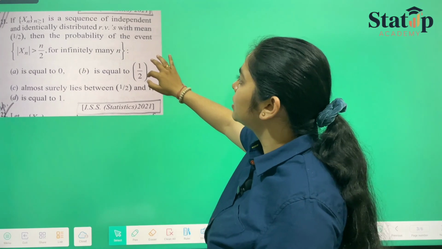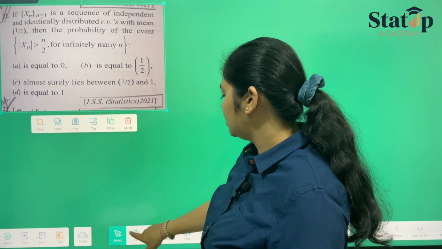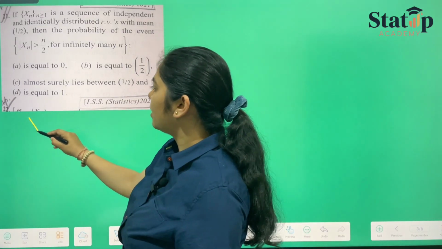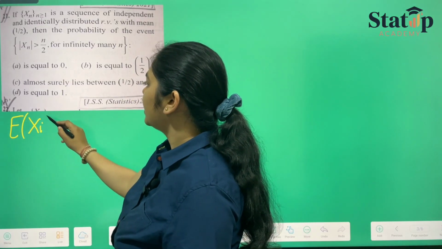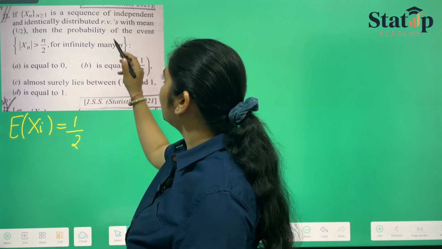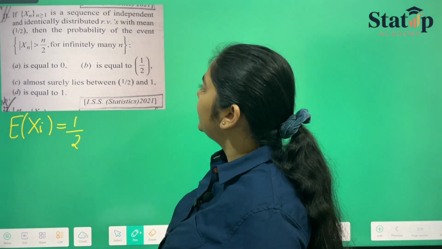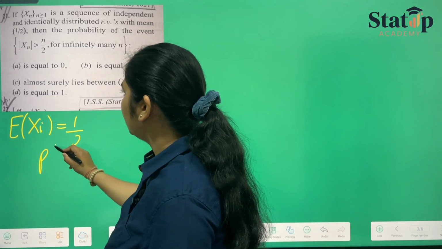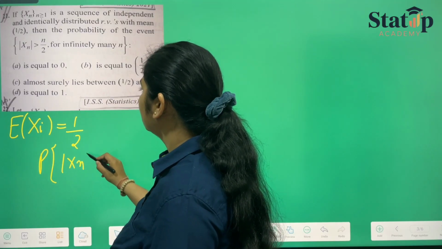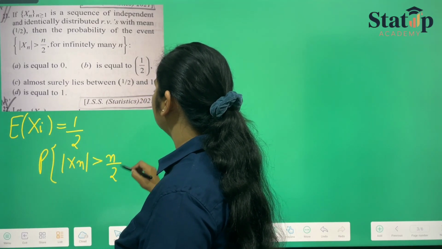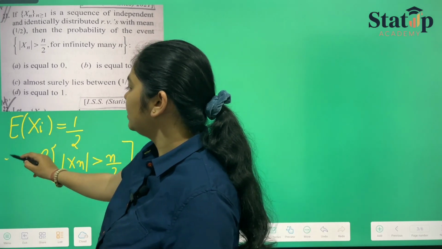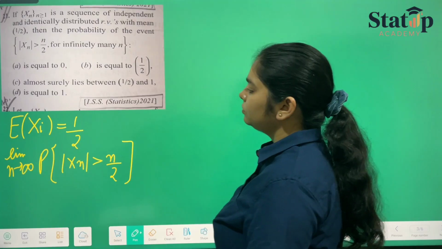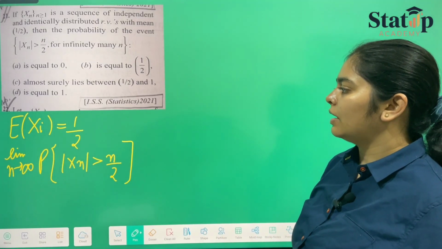Here they have given us that Xn is a sequence of IID random variables with mean, the expectation of Xi is equal to 1 by 2. They have asked us the probability of this event for infinitely many n. They have asked us the probability that the modulus of Xn is greater than n by 2 infinitely often, meaning as the limit n reaches infinity. Okay, so they have given us this.